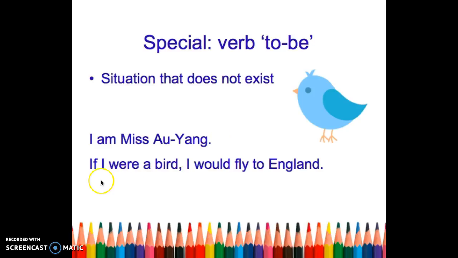I would write, if I were a bird, I would fly to England. Can I be a bird? Of course not, right? Because I'm still a human. So here is an imaginary situation which is not true and not real, and definitely does not exist. And let's take a look at the second example.